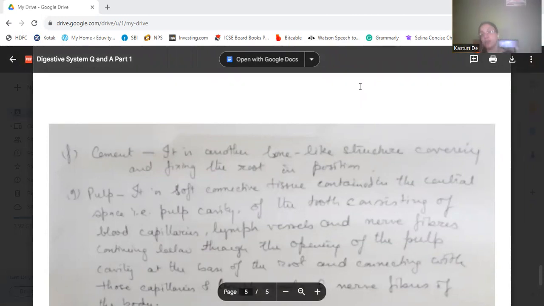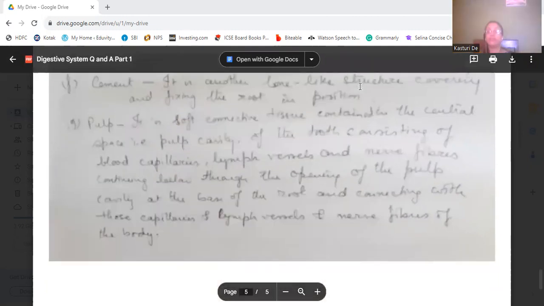They all come out through the pulp cavity opening from the downside of the pulp cavity. They come out through that and join with the body capillaries, lymph vessels and nerve fibers, which are continuing at the base of the gum.